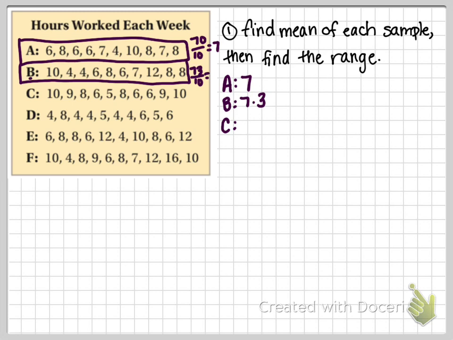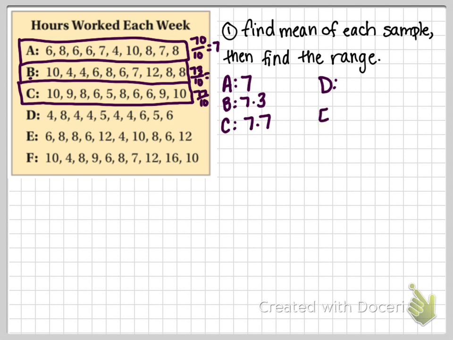All right, set C. 10 plus 9 plus 8 plus 6 plus 5 plus 8 plus 6 plus 6 plus 9 plus 10 is 77, over 10 gives us a mean of 7.7.